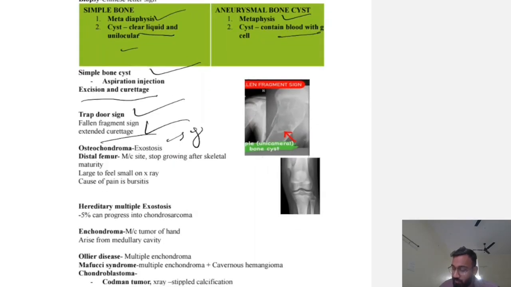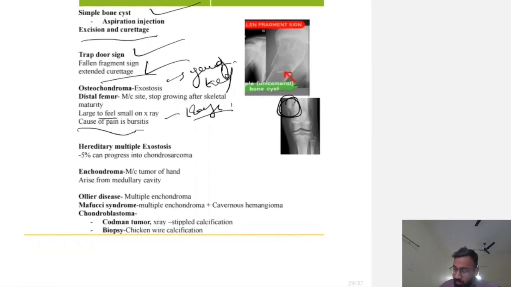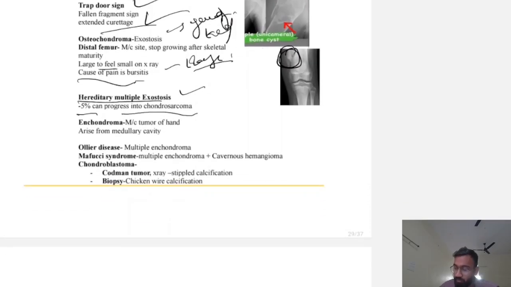Osteochondroma is seen in young patients, like an 18 year old, originating from the distal femur. You can see this is an osteochondroma. We used to operate on these patients in residency. Cause of pain is bursitis. It is large to feel, and when you take the X-ray, it is very small. Hereditary multiple exostosis: 5% progress to chondrosarcoma.